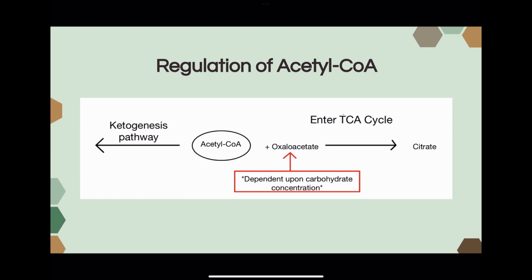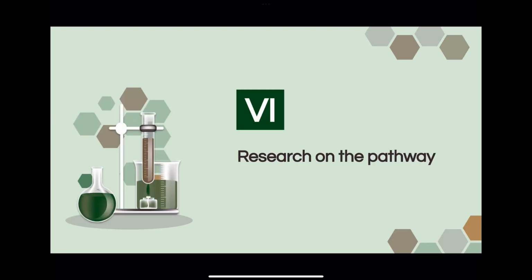And so the entry of acetyl-CoA to the TCA cycle is dependent upon oxaloacetate. And oxaloacetate is dependent upon our concentration of carbohydrates, because basically when we have pyruvate, it reacts with pyruvate carboxylase and makes oxaloacetate. So if we have a low level of carbohydrate, eventually we're not going to have enough oxaloacetate for our acetyl-CoA to enter the TCA cycle, and it's going to lean heavily towards the ketogenesis pathway. So quite a lot here for the regulation of ketosis and ketogenesis, but that is a few ways that this pathway is regulated. Now we're going to talk about some research on our pathway.